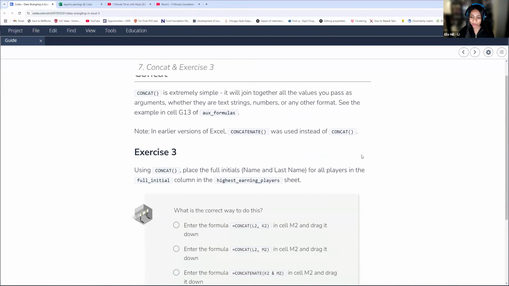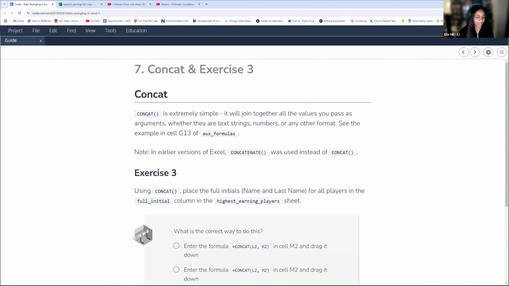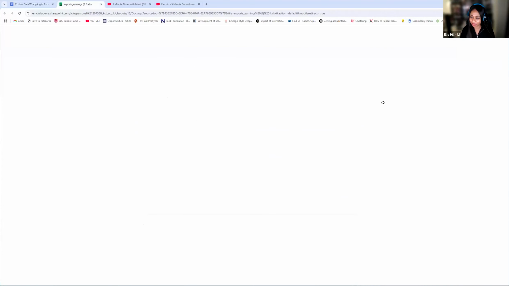Okay, so concat is another function that's really helpful. So maybe you have names in separate columns, or maybe you have initials in separate columns and you want to concatenate, or you want to put them together in one cell. Concat is the one for you. And you're already ahead of me. I see all of it in live chat, but I'll review it anyway. So it's going to take whatever you input. So let's just look at concat.